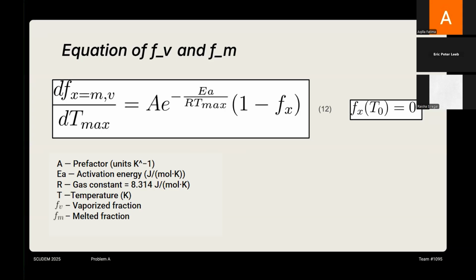So what this equation tells us qualitatively is that at low temperature, e to the power of minus Ea over RT is very small, so dFm over dT is near zero, which means there's almost no melting occurring. As the temperature rises and the exponential term grows, dFm over dT increases sharply, and this is where the material rapidly melts or vaporizes. Finally, as Fm or Fv approaches 1, the 1 minus Fm or Fv factor drives the rate back down, so the process saturates smoothly.